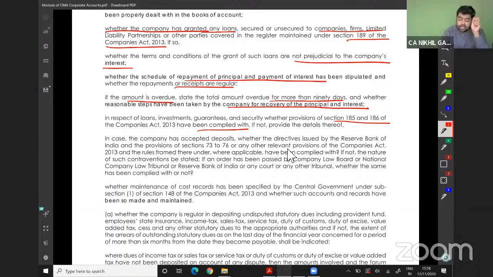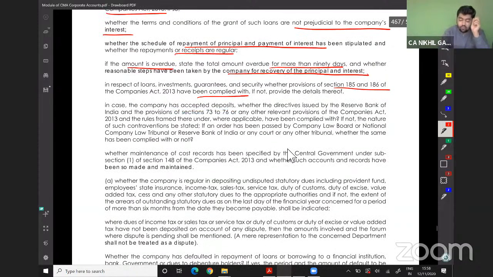Whether the company has accepted any deposits, whether the provisions of section 73 to 76 are properly complied with, and if not, the reason, and so on.